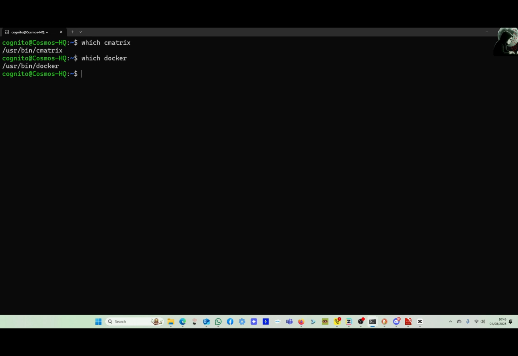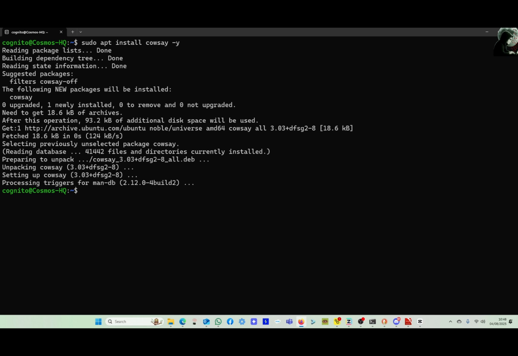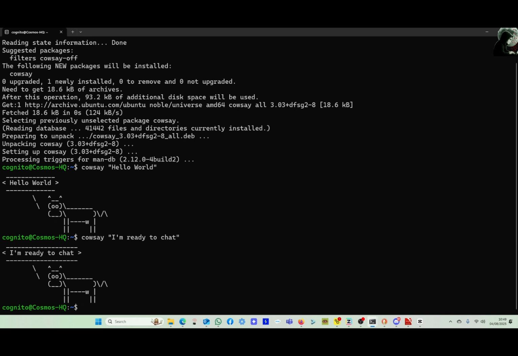Why don't we add a little talking cow into our terminal? Type sudo apt install cowsay -y. Now type cowsay hello world or cowsay I'm ready to chat. In fact, you can get your cow to say whatever you want.